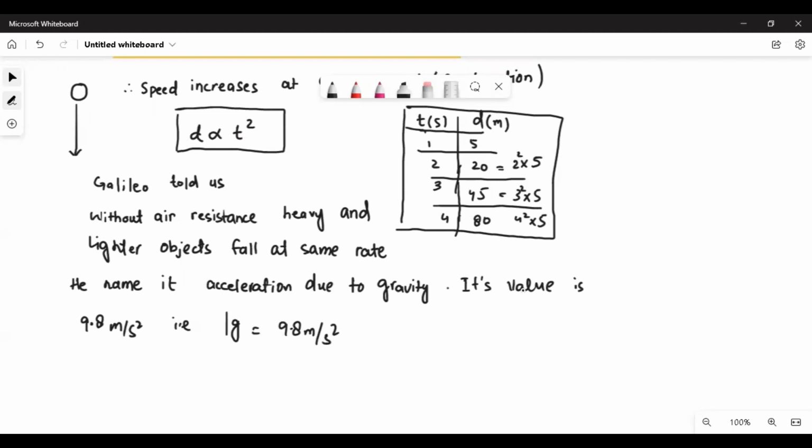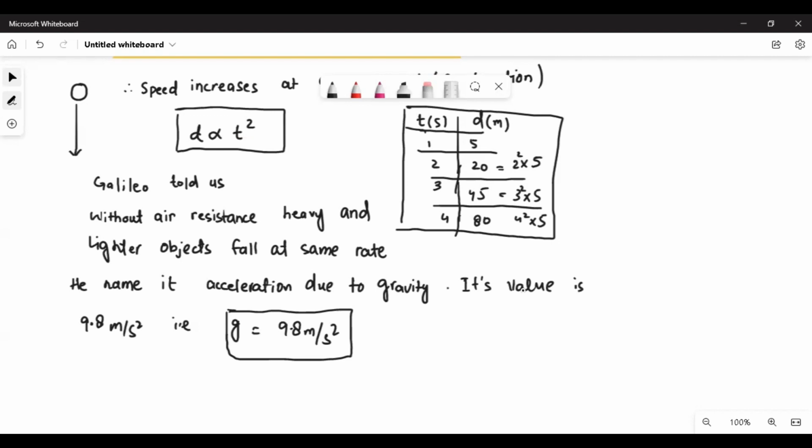The third thing is, as something keeps on falling, its speed increases until a certain level. That is called maximum speed. After that, it will not increase further and it will become constant. I'm repeating my statement. When something is falling toward the earth, speed increases.